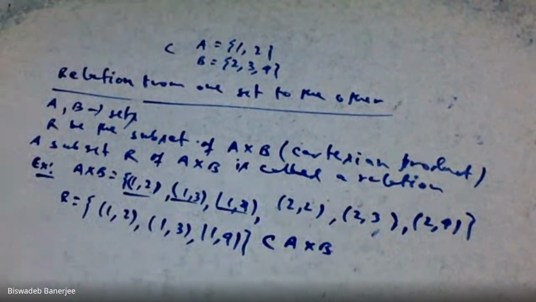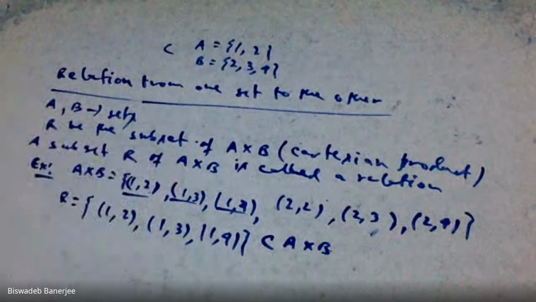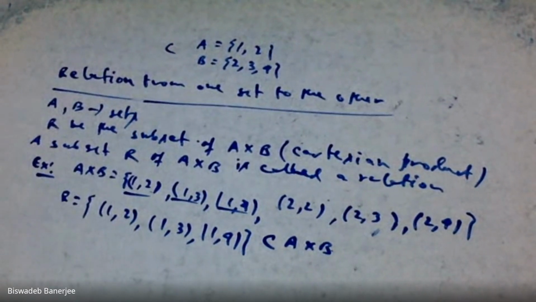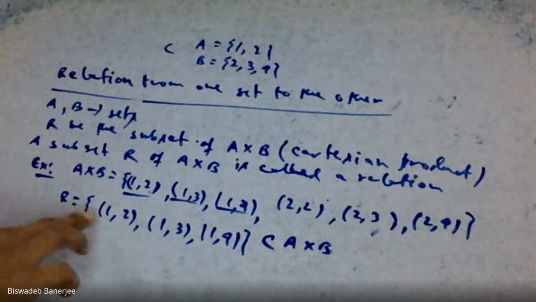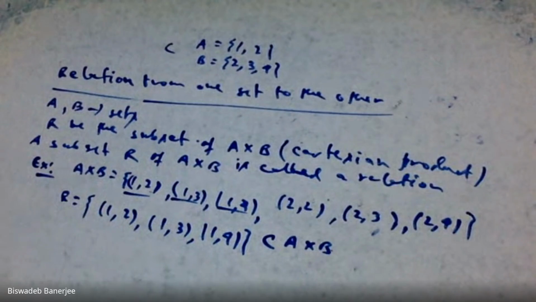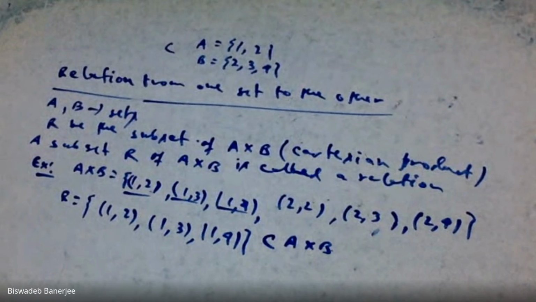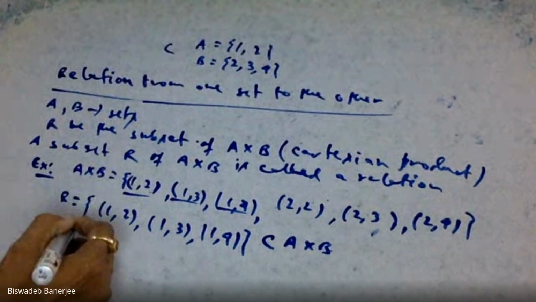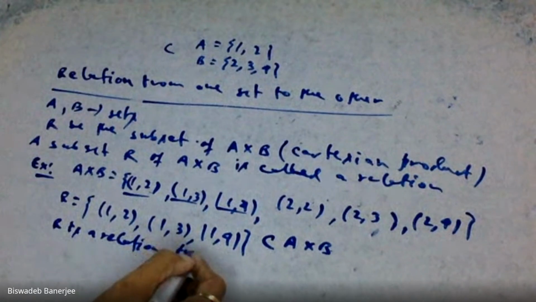You can take more elements like this, but we have taken only these three: (1,2), (1,3), and (1,4). In that case, we say that R is a relation from A to B.